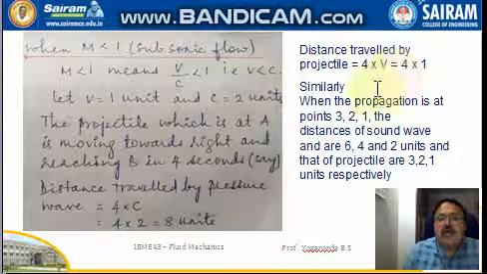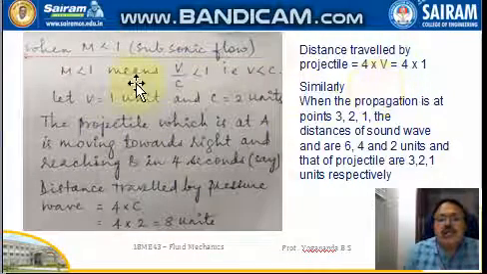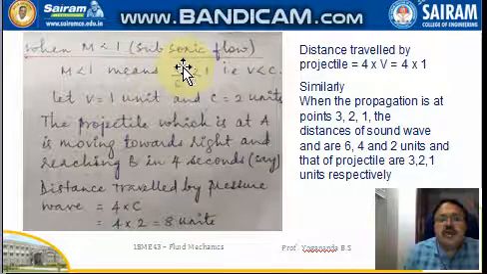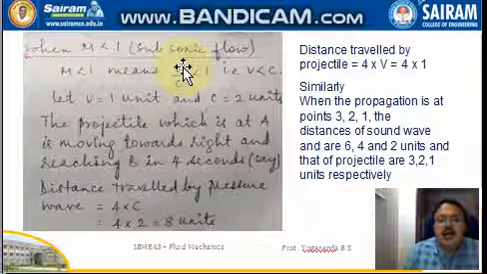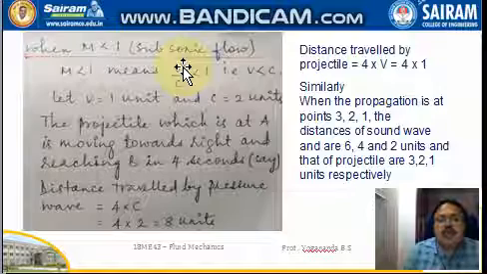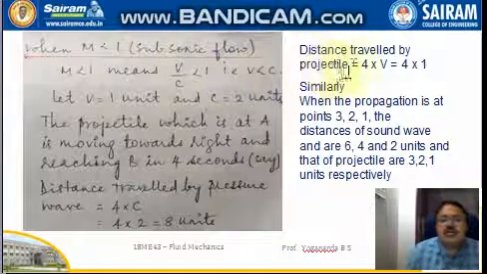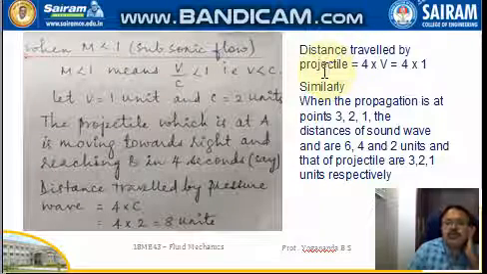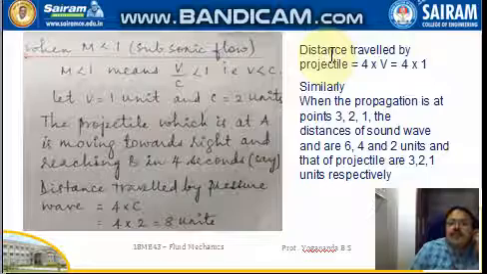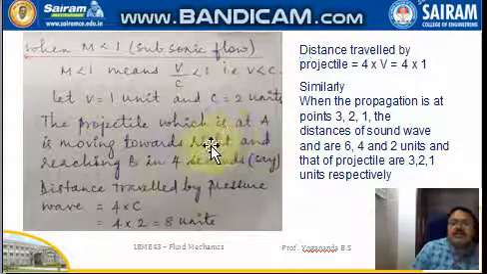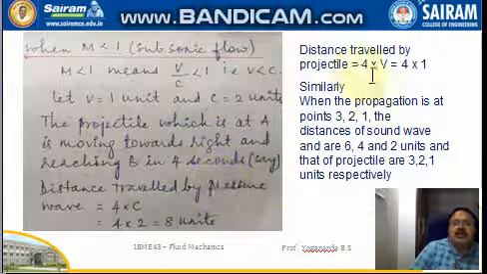Now, the distance traveled by the projectile. If you take the same example of the stone thrown into the pond, the projectile considered is the stone. What is the distance traveled by the stone now? That is 4 into v. Once again, distance traveled is velocity into time.